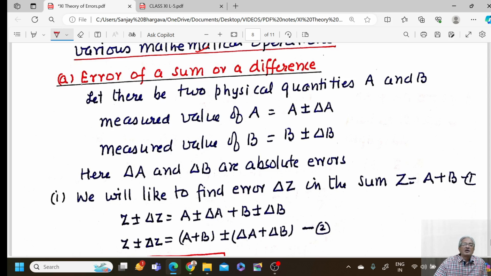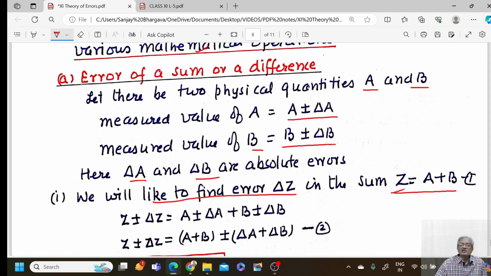So we say here we have two physical quantities A and B. The measured value of A would always lie between A plus minus delta A, and for B it would lie between B plus minus delta B. Here delta A and delta B are the absolute errors in the measurement of quantity A and B respectively. We would like to find the error delta Z in the sum Z is equal to A plus B.